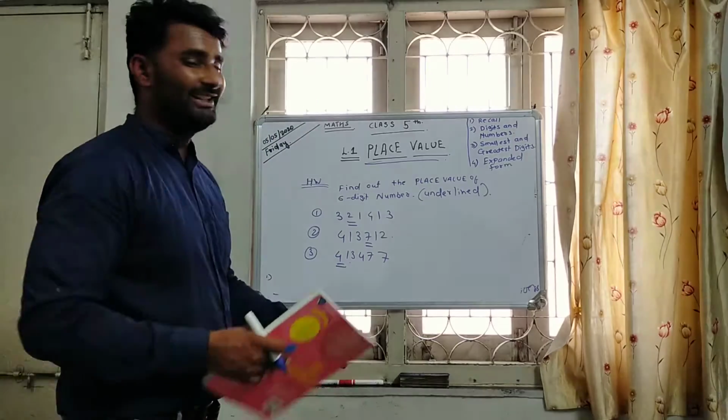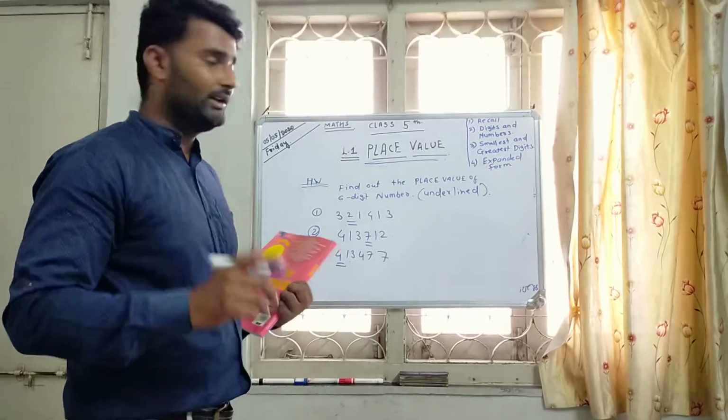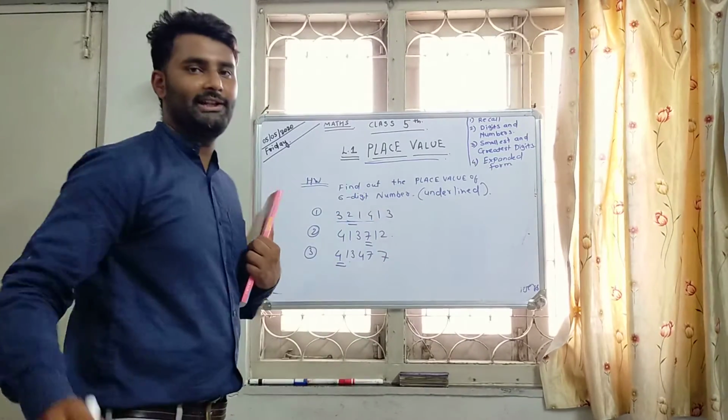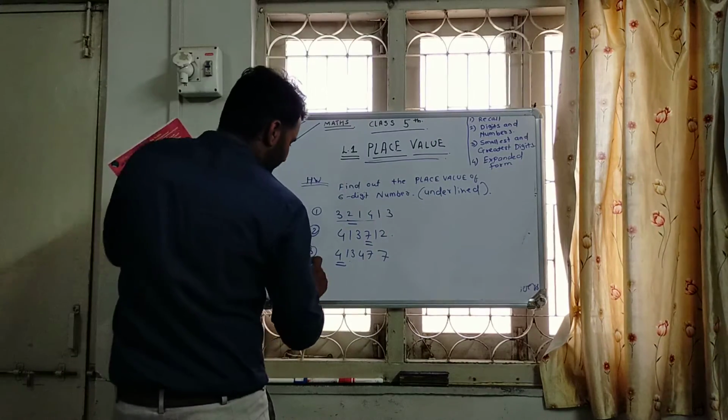After writing the place value, you have to write the total number in words also.